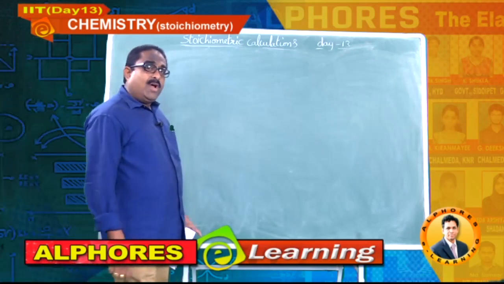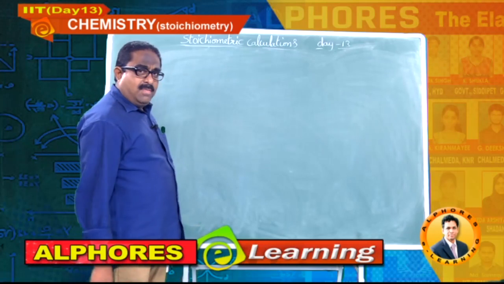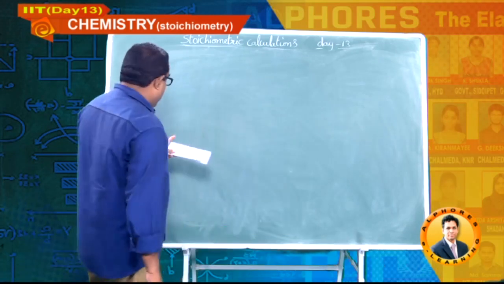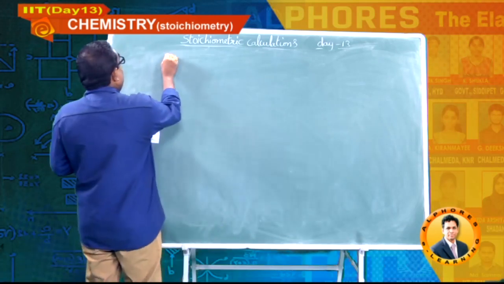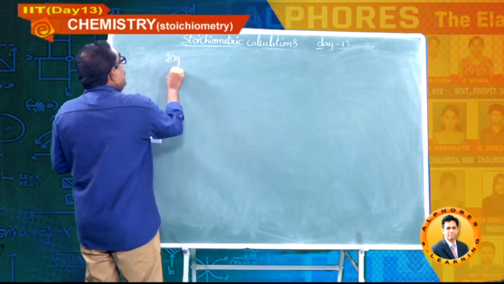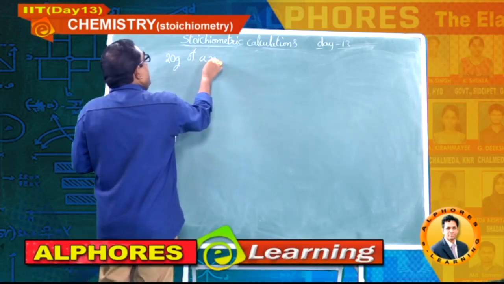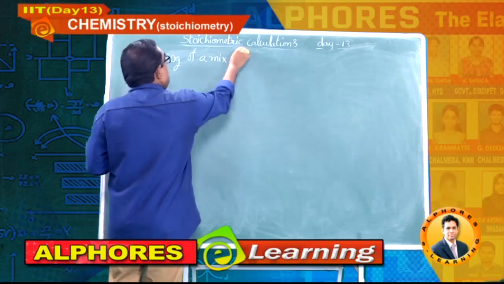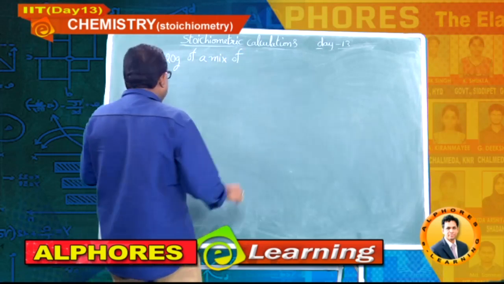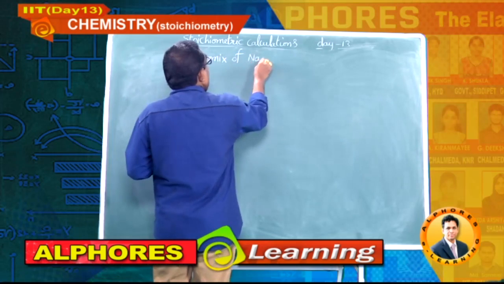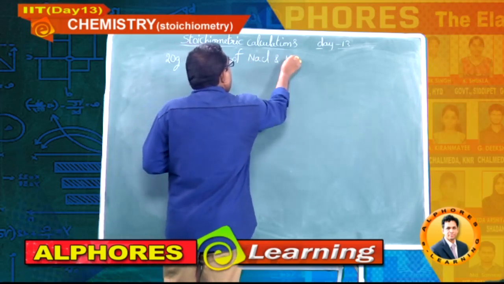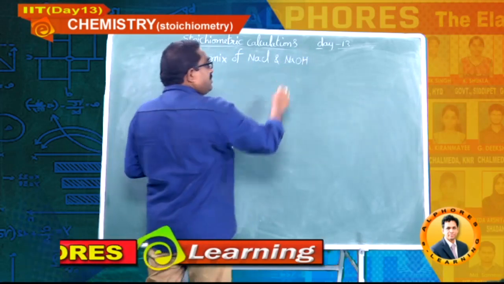Let us go through one more question based on the same concept. Write down, students. 20 grams of a mixture of, write down, sodium chloride and sodium hydroxide.